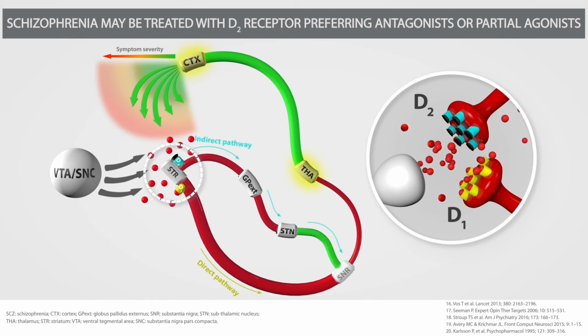And in approximately 2/3 of patients, this leads to an alleviation of positive symptoms of schizophrenia, such as hallucinations and delusions. In these patients, D2 receptor-preferring antagonists or partial agonists appears to be sufficient for a clinically relevant improvement in positive symptoms, whereas D1 receptor antagonists alone are ineffective.